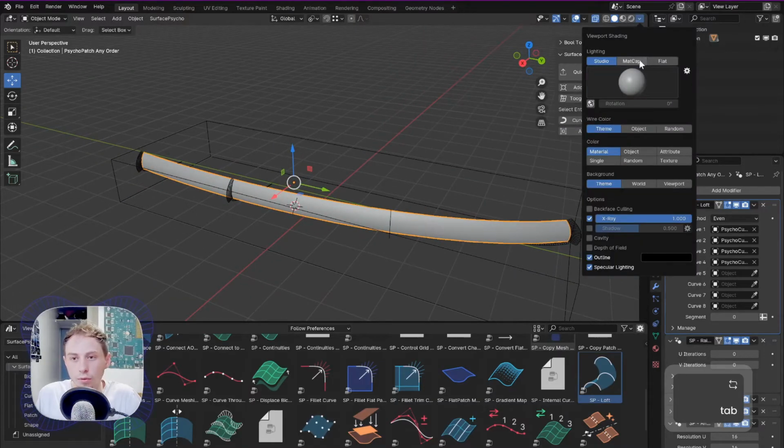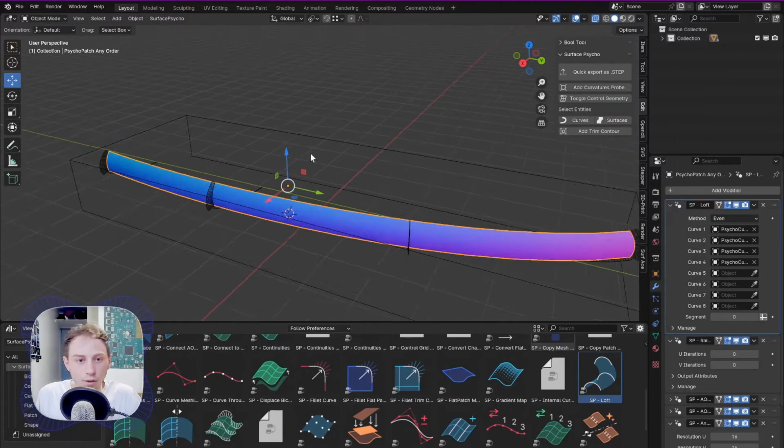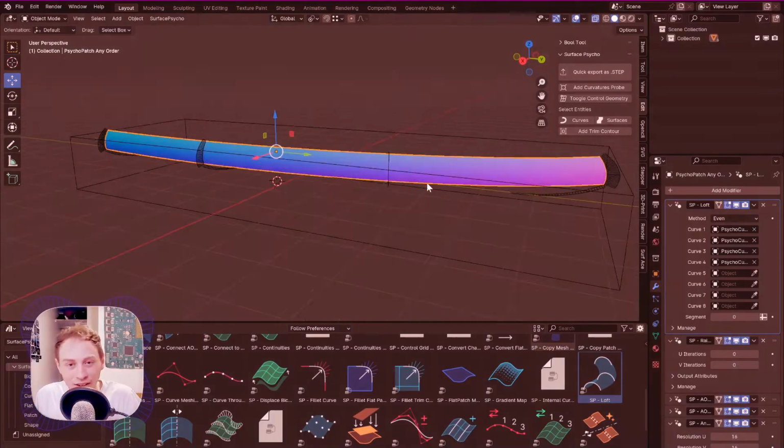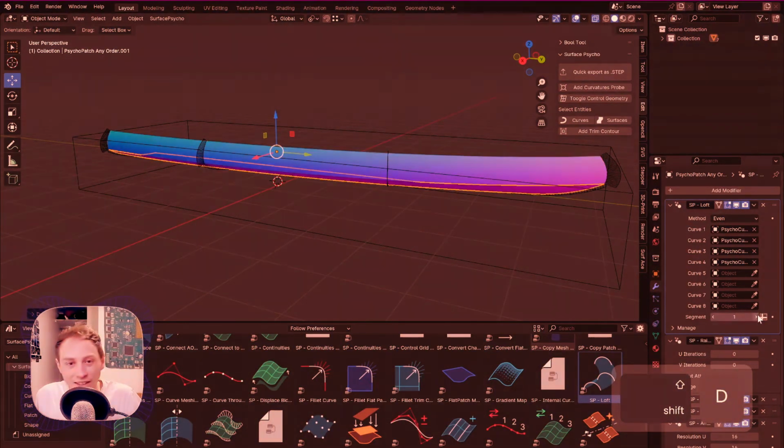Let's see if we can have a more psychotic view. Please do not share this tutorial. Self-destruct sequence has initiated already.